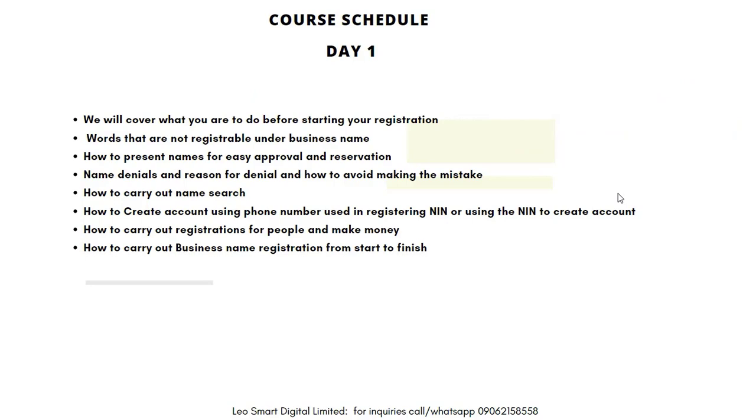Now, this is the course schedule. I've scheduled it into 4 days. Day one will cover what you are to do before starting your registration, names that are not registrable under business name, how to present names for easy approval and reservation, name denials and reasons for denial, and how to avoid making the mistake, how to carry out name search, how to create an account using a phone number or using the NIN, how to carry out registrations for people and make money, how to carry out business name registration from start to finish.